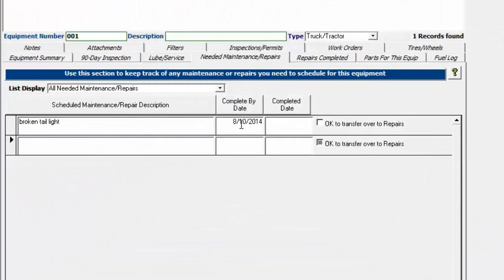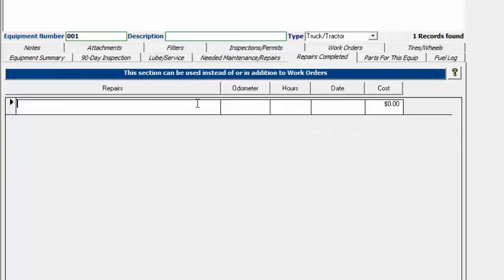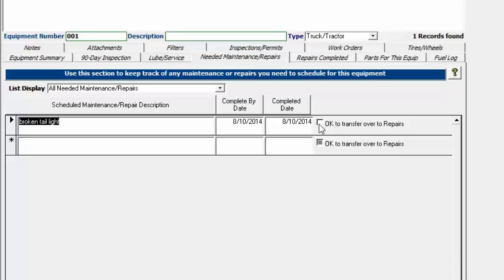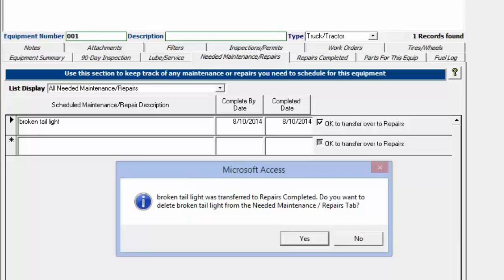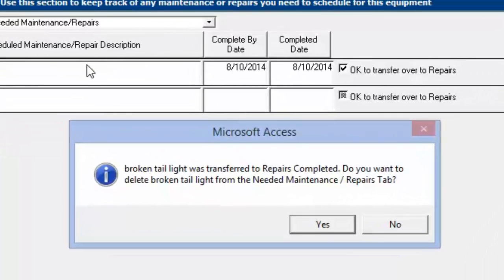Alright, so now we'll consider this repair has been completed, so I'm going to put a completed date. That's going to pull it off of the reports and off of the reminders pop-up screen. And then the final step I can do here, you can go over to repairs completed. You can see there's nothing in here at this point. If I click on OK, I get a message pop up that asks me if I want to delete this needed maintenance and repair from the list and transfer it over, or just transfer it over. So if I say yes here, it'll delete it from the list so that this list doesn't get clogged up with a whole bunch of previously needed maintenance and repairs items.